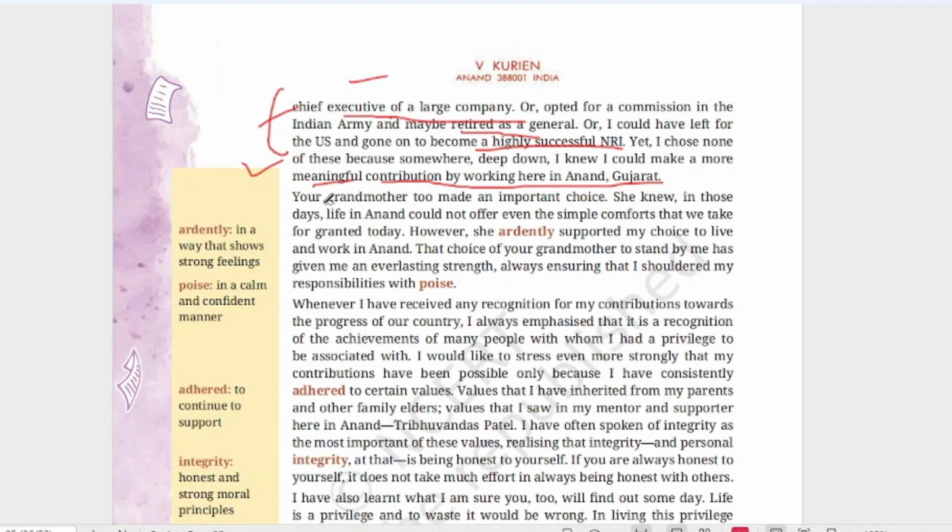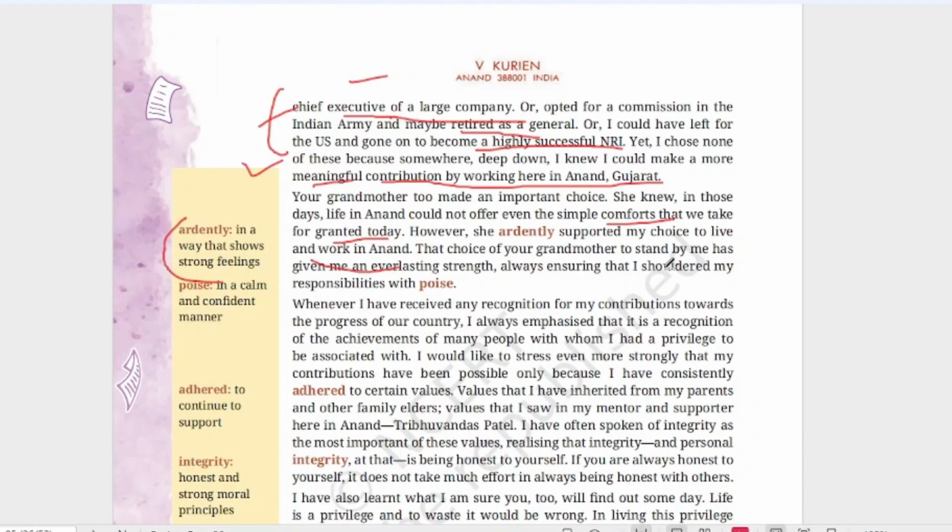Your grandmother too made an important choice. She knew in those days life in Anand could not offer even the simple comforts that we take for granted today. So she also chose the same. She knew in those days life in Anand, that means in Gujarat, would not be a comfortable life. However, she ardently supported my choice to live and work in Anand. Ardently means in a way that shows strong feeling. So she also supported her husband.